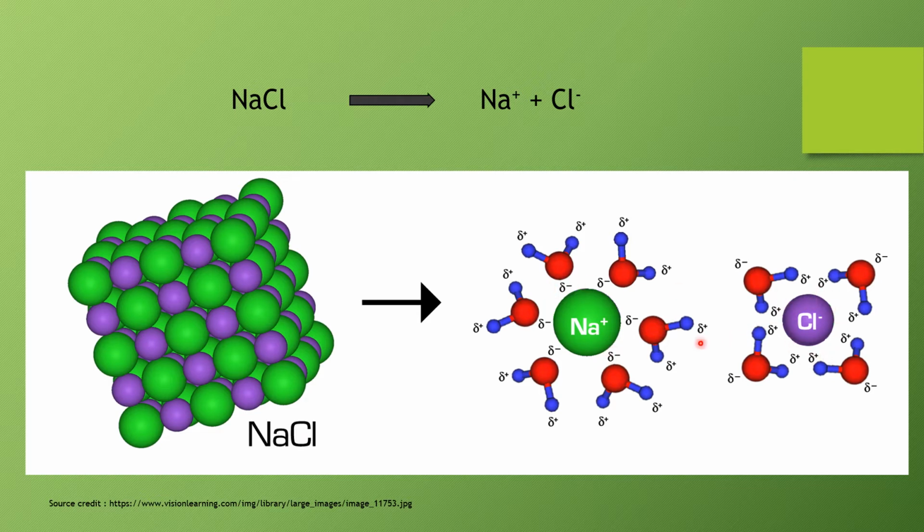So in biological systems we find Na plus and Cl minus ions. Here Na plus is involved in the sodium potassium pump, while chlorine is found in the body secretions. So these are the functions carried out by these atoms, and as they have charges, they carry out the ionic interaction.